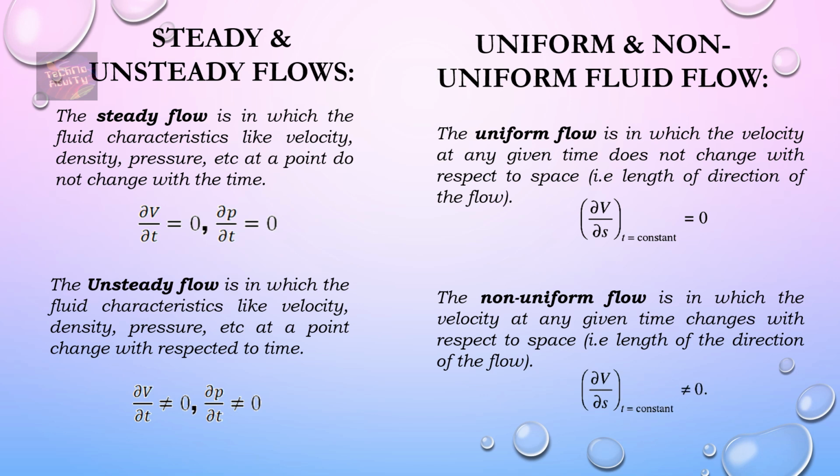The difference between steady flow and uniform flow is that steady flow is the flow in which the velocity will not change with respect to time, while in uniform flow the velocity will not change with respect to the space coordinate. Same for unsteady flow and non-uniform flow. If you do a comparative study of these flows, you will not get any kind of confusion.